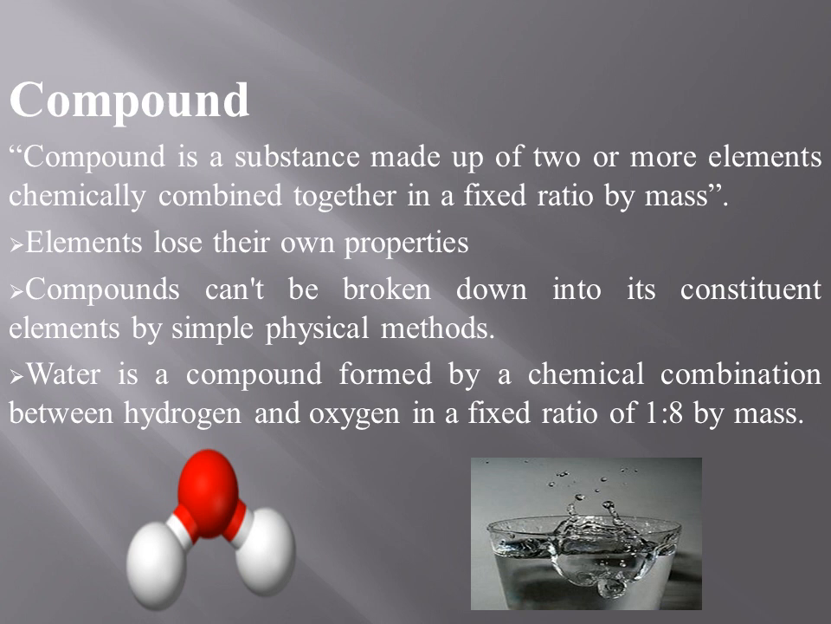So, what is a compound? A compound is a substance made up of two or more elements chemically combined together in a fixed ratio by mass. What is the meaning of fixed ratio by mass? It means that the two elements which are combining must satisfy their valencies. They join together in such a way that a stable pure substance or compound is formed in the product.